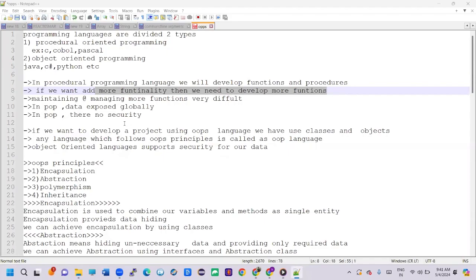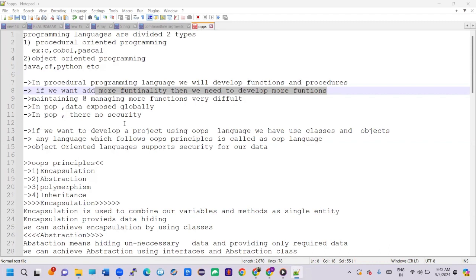Hi friends, today we are going to discuss programming languages. Programming languages are divided into two types. One is procedural oriented programming language, and another one is object oriented programming language. In procedural oriented programming languages, C, COBOL, and Pascal are examples. In object oriented programming languages, Java, C Sharp, Python, etc. are examples.